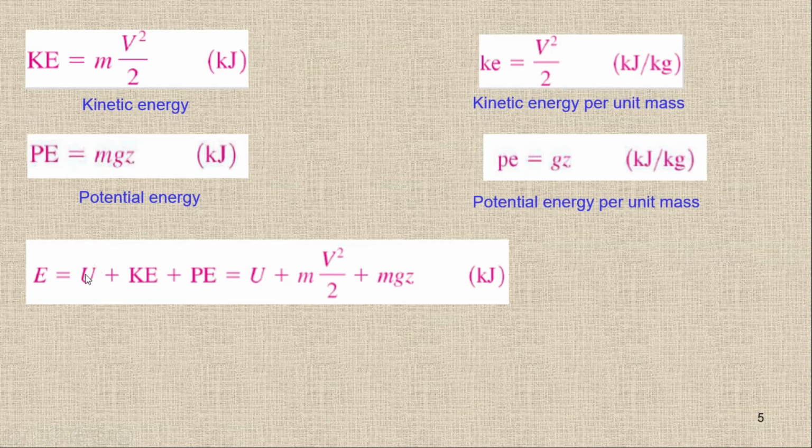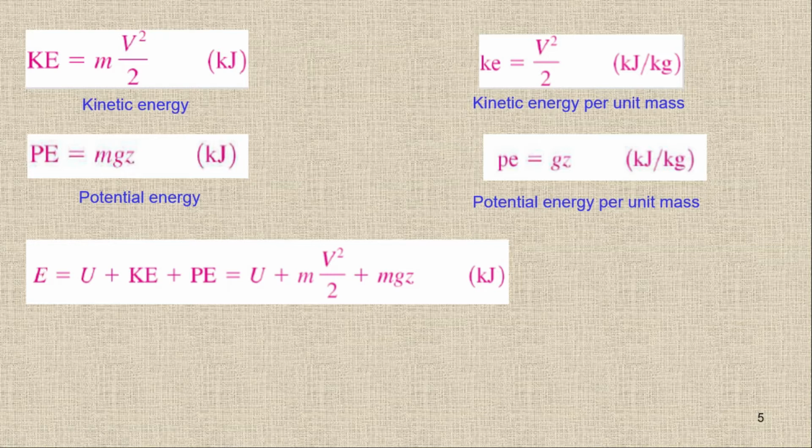The sum of all these energies is called the total energy of the system. So I can rewrite this as internal energy plus half mv square plus mgz, and because I'm writing in terms of mass, we have the unit of joule or kilojoule, and this is E, the total energy.